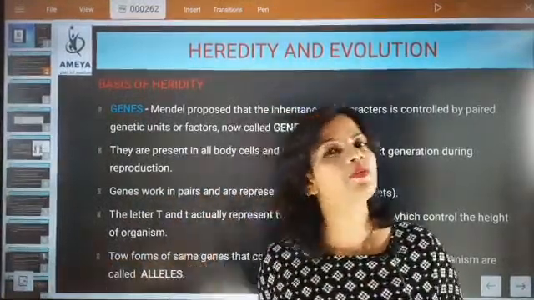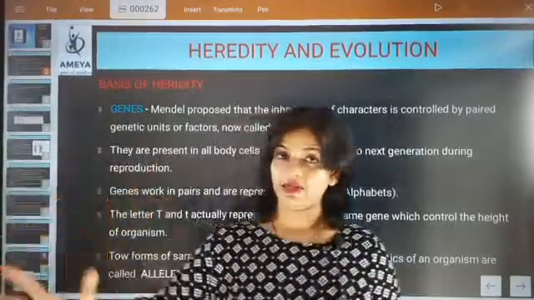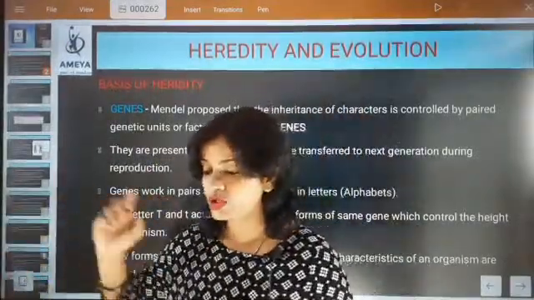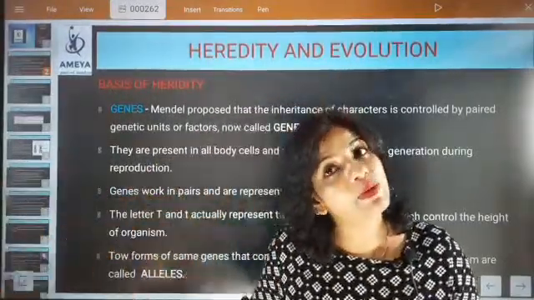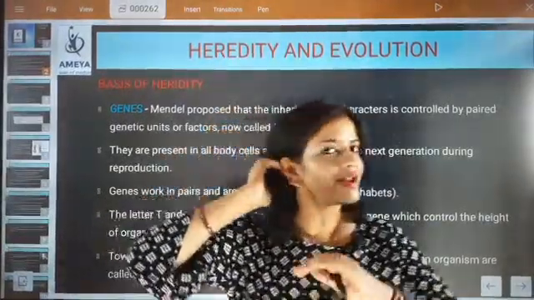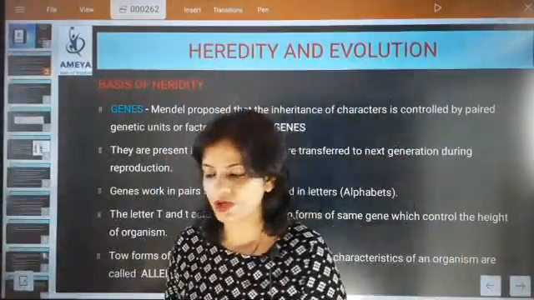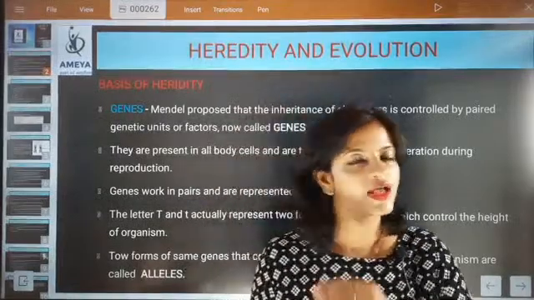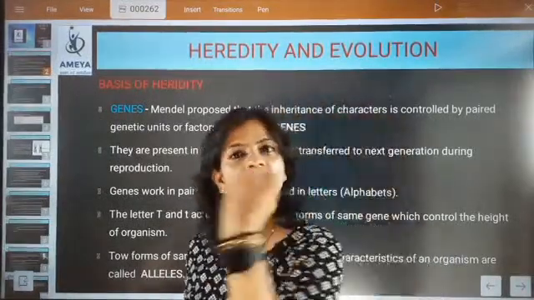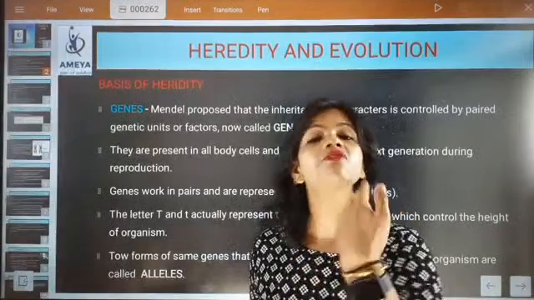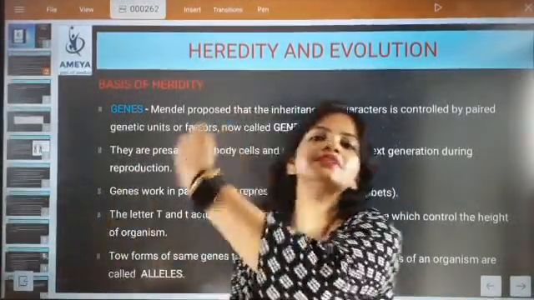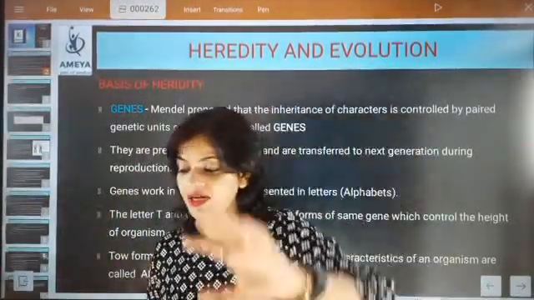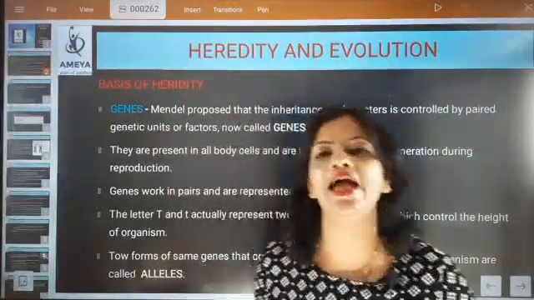Only through germ cells can I transmit my characters. Through germ cells, a male and a female can transmit their genetic characters. But each and every cell will be carrying the gene.